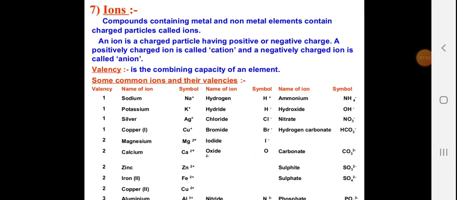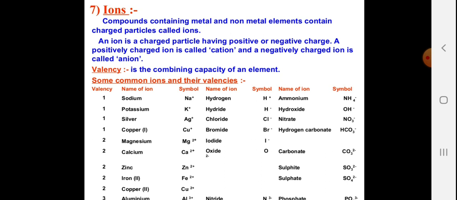Ions. Compounds containing metal and non-metal elements contain charged particles called ions. An ion is a charged particle having a positive or negative charge. A positively charged ion is called a cation and a negatively charged ion is called an anion.